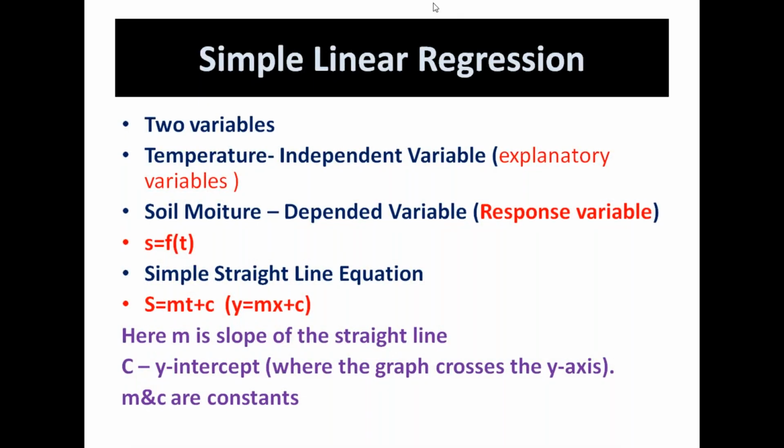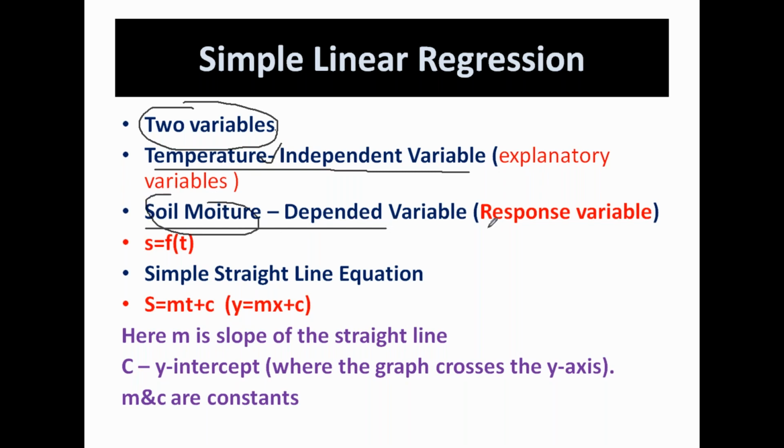We have learned that in simple linear regression we need to have two variables. One variable is called the independent variable, another is the dependent variable. Here temperature is the independent variable, also called the explanatory variable. Explanatory variable means the variable which gives information about the output. It explains how the output will change based on this particular parameter. Similarly, soil moisture is the dependent variable, also called the output variable or response variable.